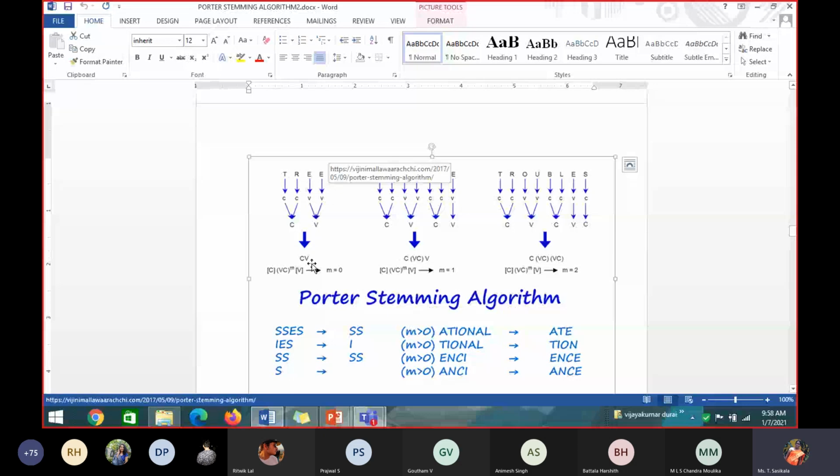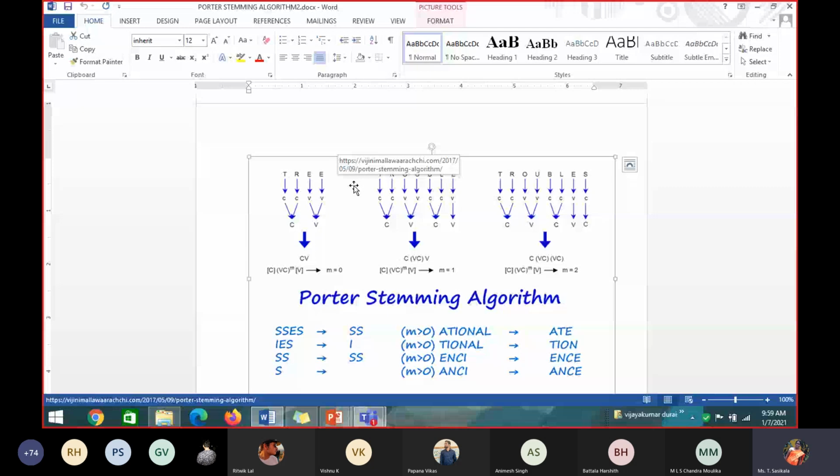Okay. So they may ask, what is the M value for the word tree using the Porter-Stemmer algorithm? How to calculate the M value? How to find M? How many times does the VC combination occur together in your input word tree? 0. So M is 0.